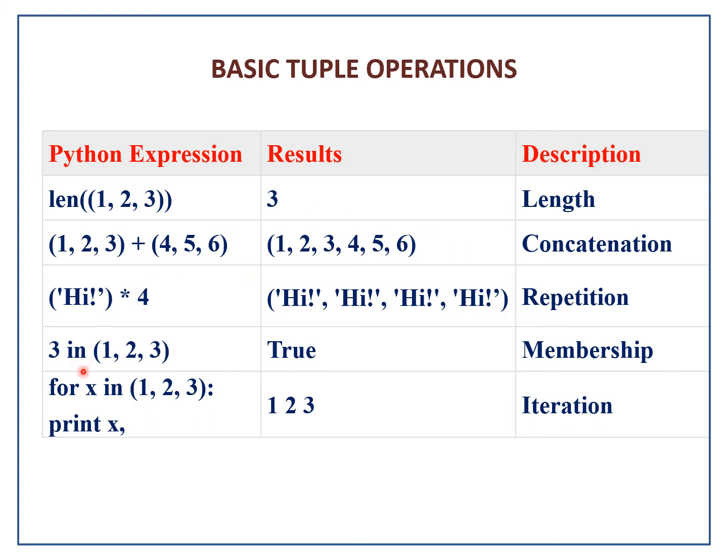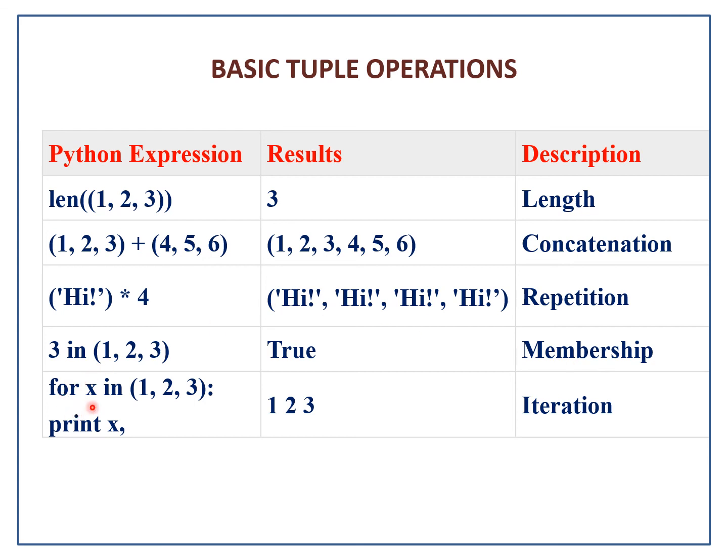So star is called the repetition operator. Now coming to the in operator, 3 in (1, 2, 3) gives either true or false as the answer, because it tests whether the element 3 is in this tuple or not. So 3 is here, so it has given the answer as true. If you give 4 in (1, 2, 3), then it gives the answer as false. So in is called the membership operator.